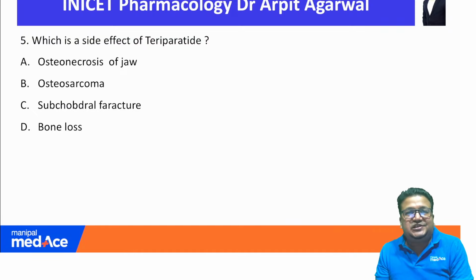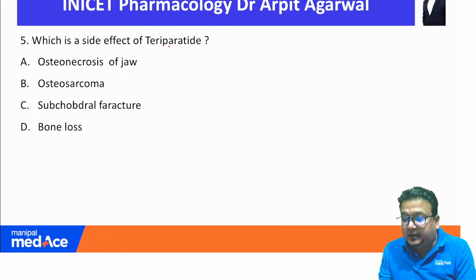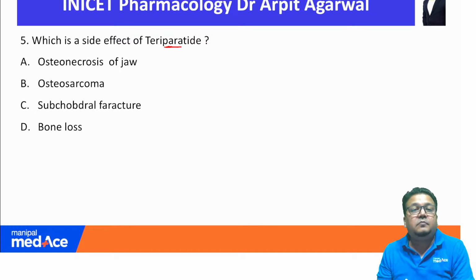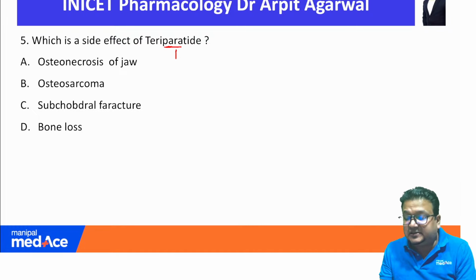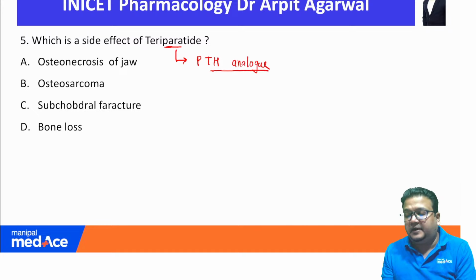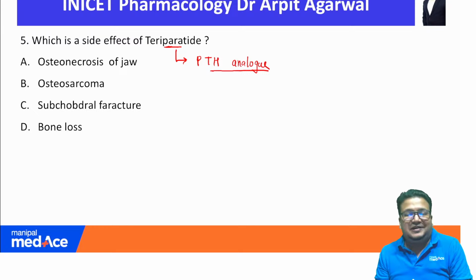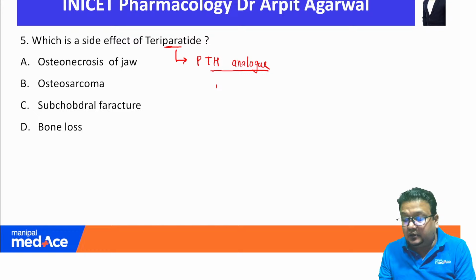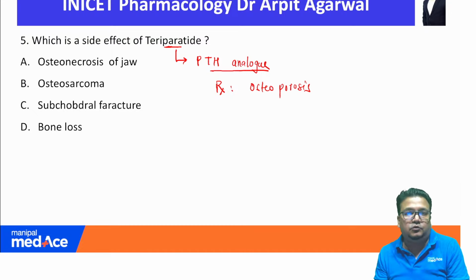Fifth question: which is a side effect of teriparatide? The drug has para in its name, which reminds us that the drug is a PTH, parathyroid hormone, analog. First, the drug is a PTH analog consisting of amino acids 1 to 34 of parathyroid hormone, used for treatment of osteoporosis. That is the background about teriparatide.